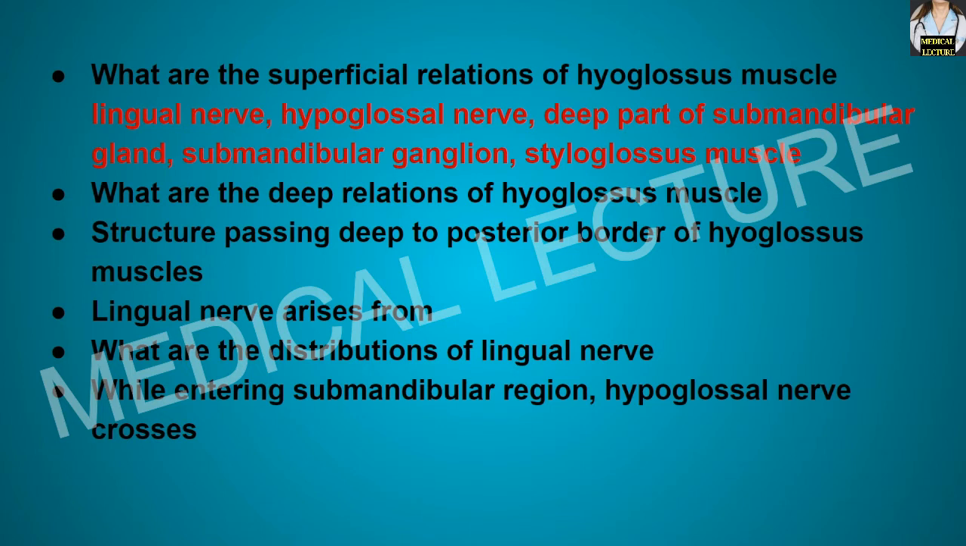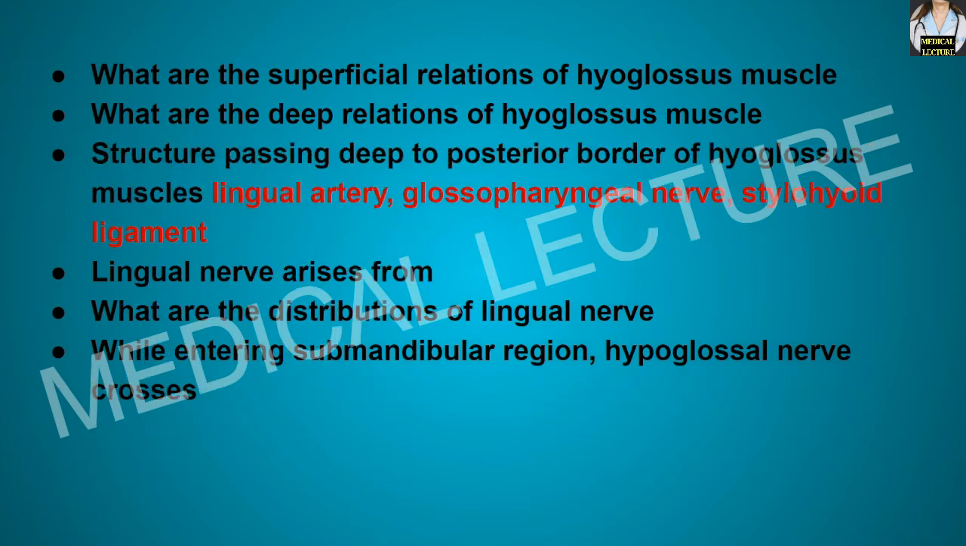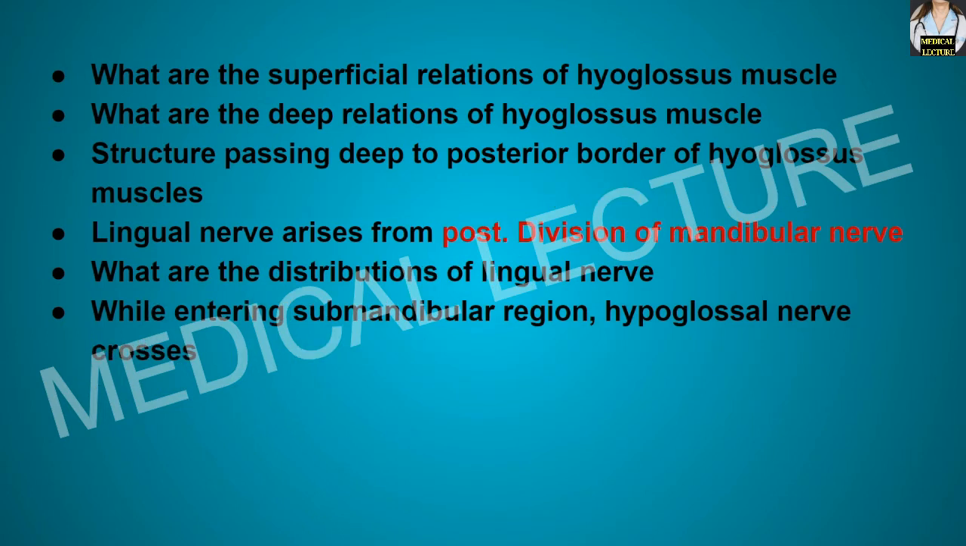Now, what are the deep relations of the hyoglossus muscle? They are the genioglossus muscle, glossopharyngeal nerve, and the stylohyoid ligament. Structures passing deep to the posterior border of the hyoglossus muscle are the lingual artery, glossopharyngeal nerve, and the stylohyoid ligament. Now, the lingual nerve arises from the posterior division of the mandibular nerve.